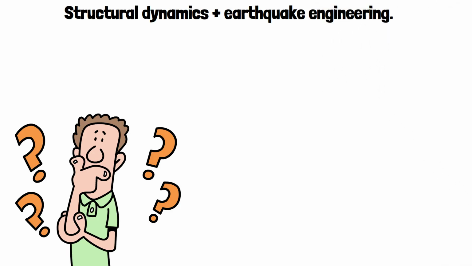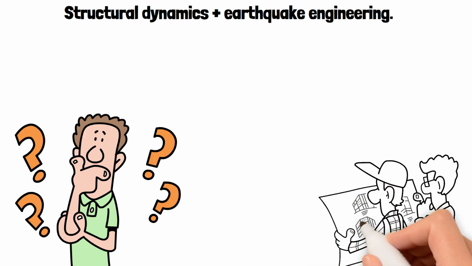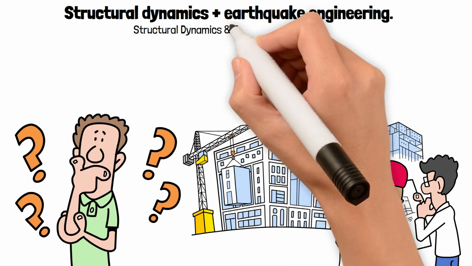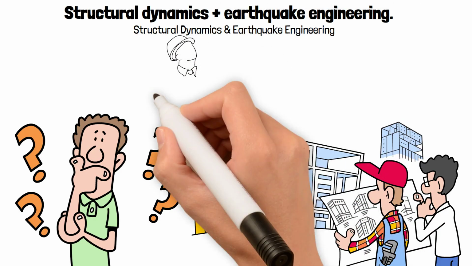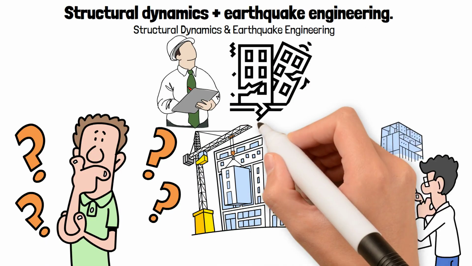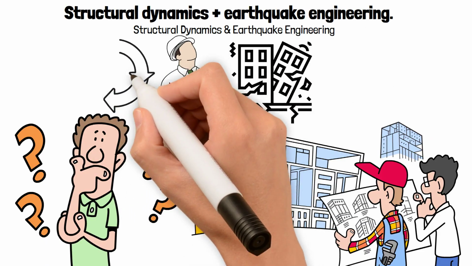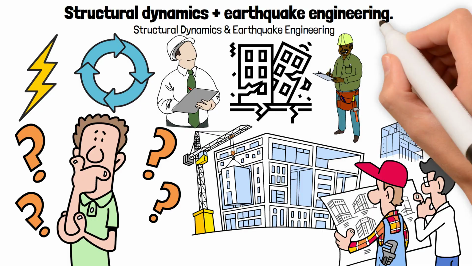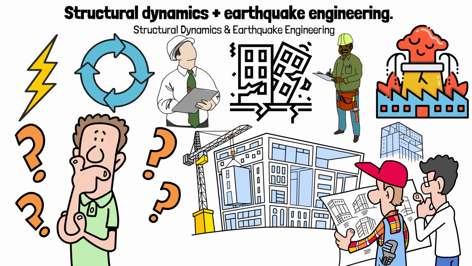That building survived because engineers had designed it for the one force you never see coming: seismic motion. Structural dynamics and earthquake engineering deal with how structures behave when the ground starts moving. Unlike static loads, earthquakes strike suddenly, change direction rapidly, and release massive energy in seconds. Understanding that behavior is the only way to prevent catastrophic failure.